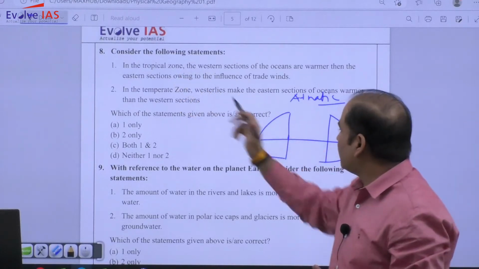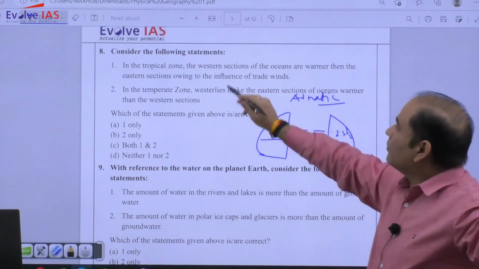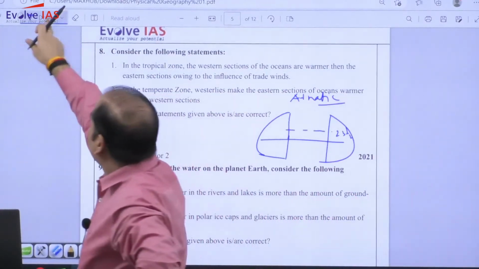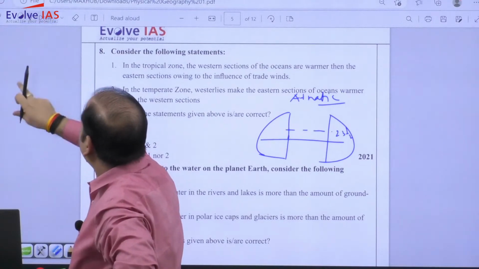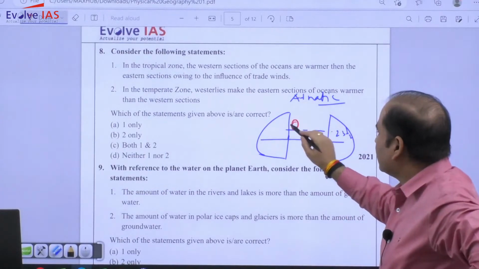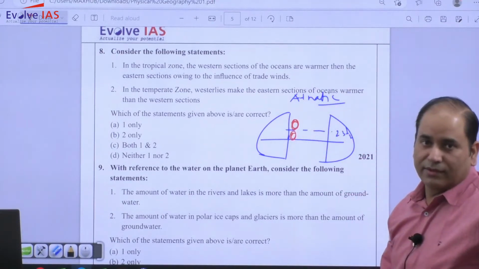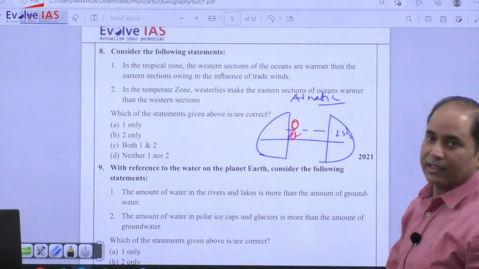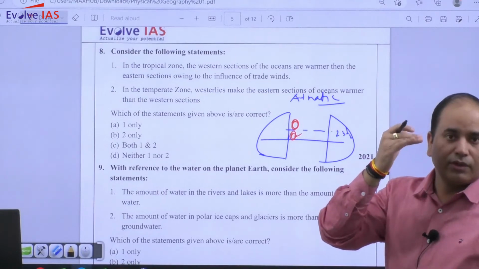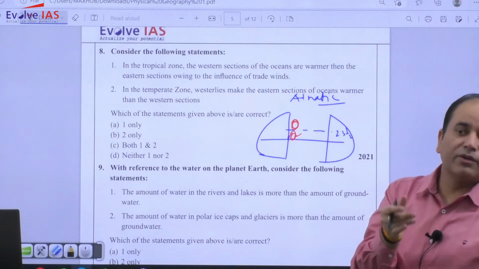So the question is, in the tropical zone. First you need to have the tropical zone and above tropical. So within the tropical zone, the western section of the ocean, like this area, in the tropical zone, are warmer than the eastern section. So will this area be warmer or this area? Why will that be warmer? You just need to apply two concepts: oceanic temperature and the second is wind.